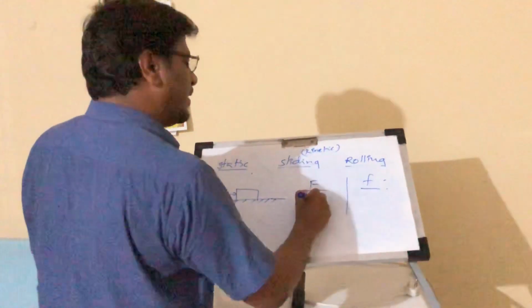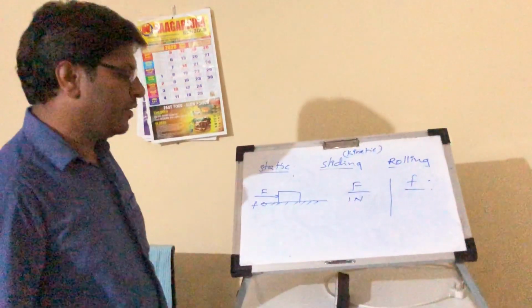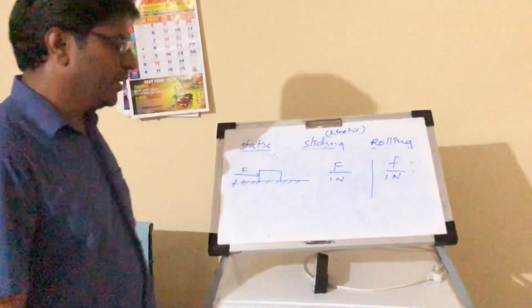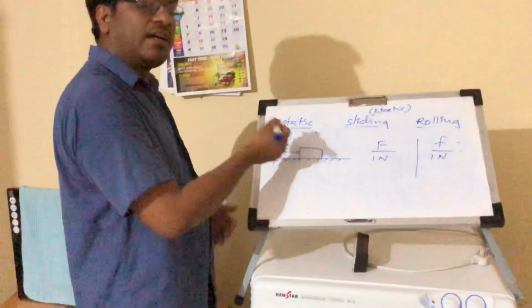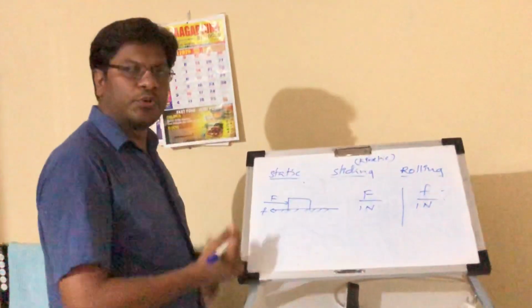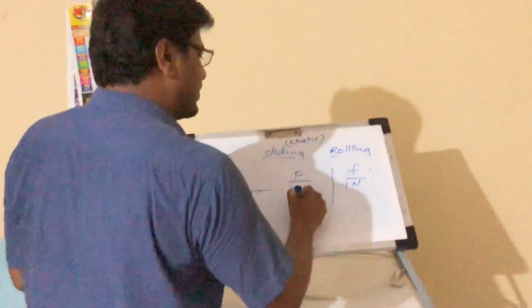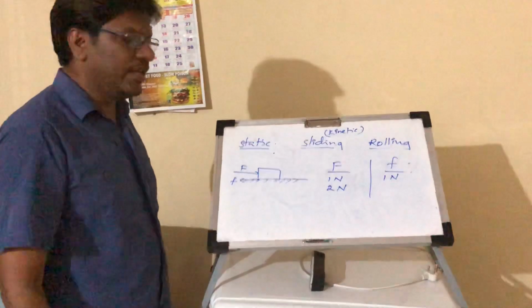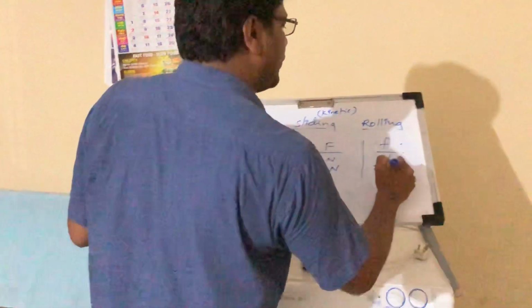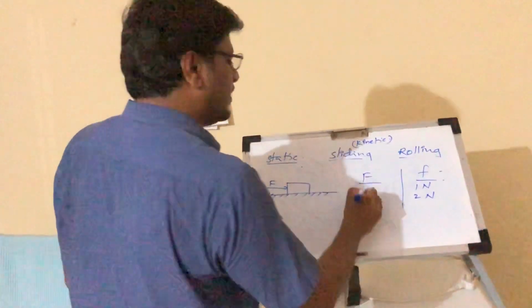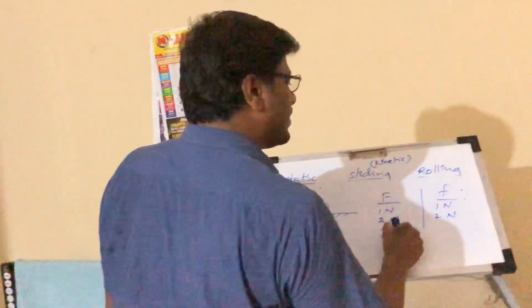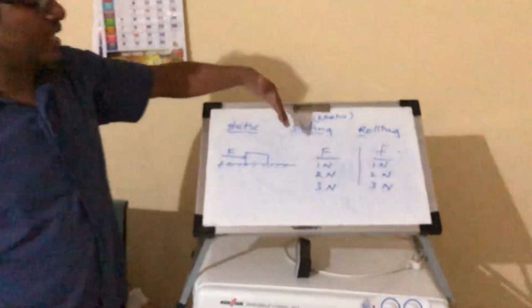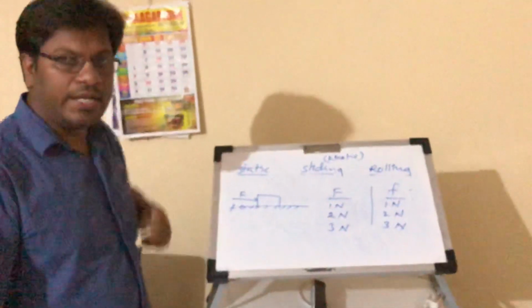For example, the applied force is 1 Newton. The frictional force is also 1 Newton. We increase the applied force from 1 Newton to 2 Newtons. At the same time, the frictional force also increases, and that will also become 2 Newtons. If you increase the applied force to 3 Newtons, it will also become 3 Newtons. From this, if you increase the applied force, the frictional force will also increase.